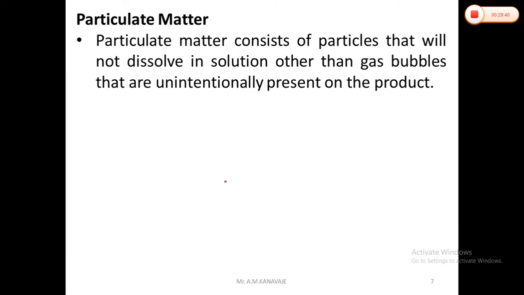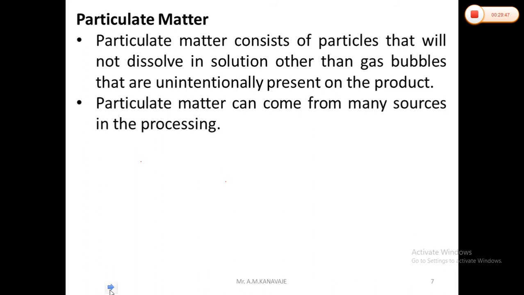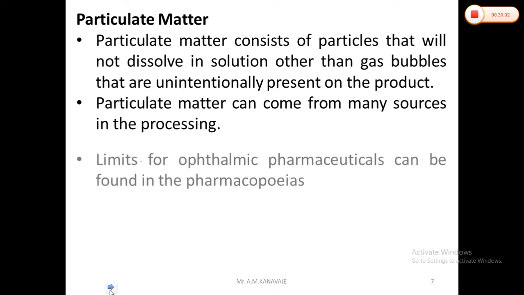Particulate matter can come from many sources, during the processing, during the manufacturing, or during the packing, through which particulate matter can occur.